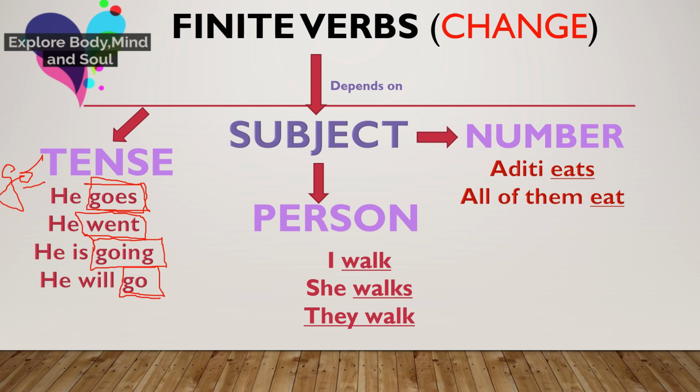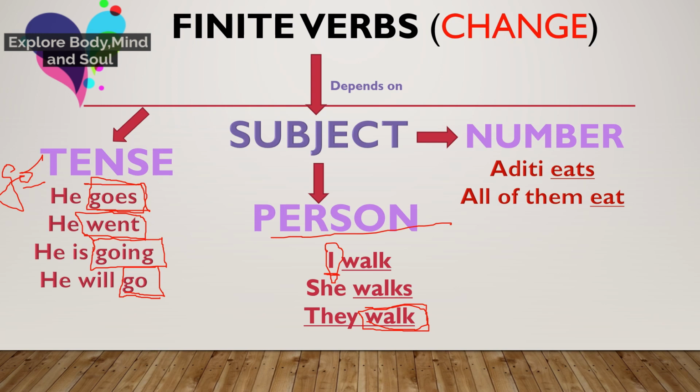And when the subject changes, if the person changes, let's take the verb walk. If the subject is first person, that is I, then the verb is walk. If the subject is third person she, the verb changes into walks. If the third person is they, it again changes into walk. So there is a lot of variation just depending on the person, tense.